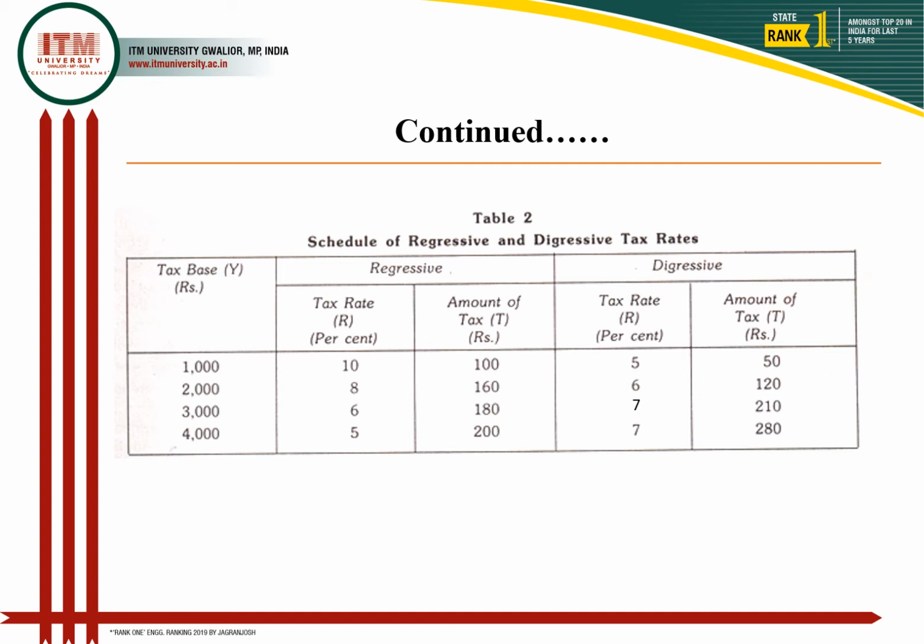So in both regressive and digressive tax rates, at each and every increase in tax base there is an increase in tax amount, but this increase in tax amount is very small, because in regressive it is due to a decrease in tax rate, and in digressive due to an increase in tax rate with a diminishing, declining rate, right? So this is how we can differentiate between the regressive and digressive rates of taxes.